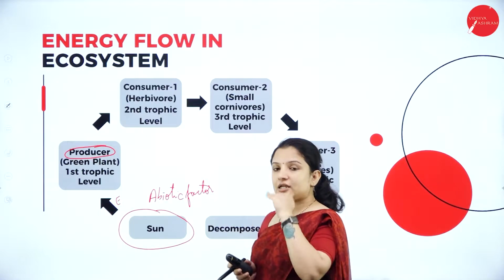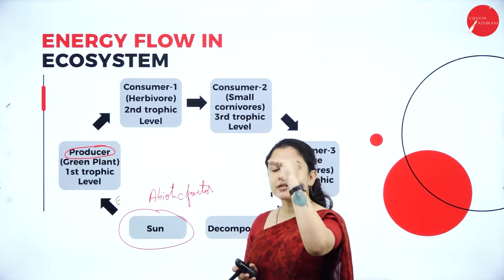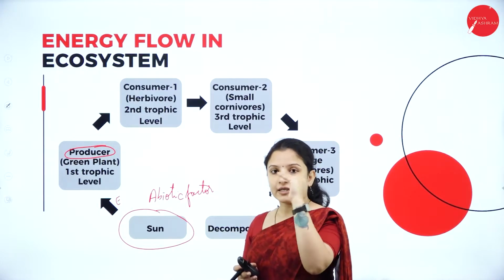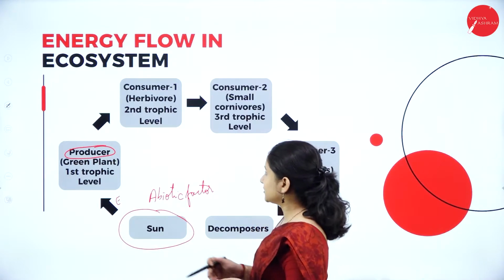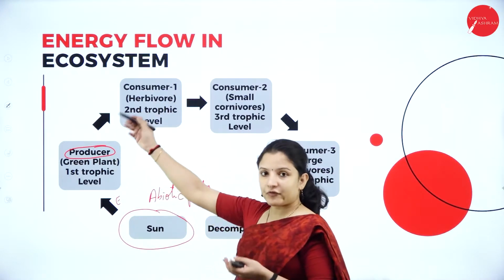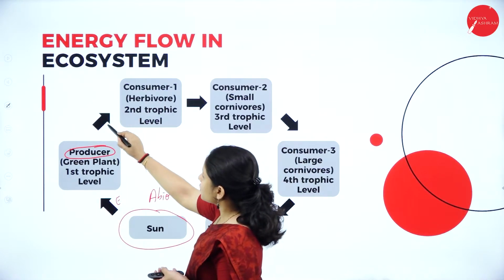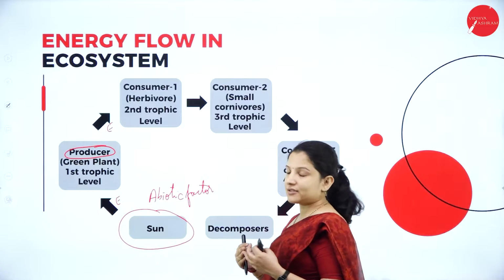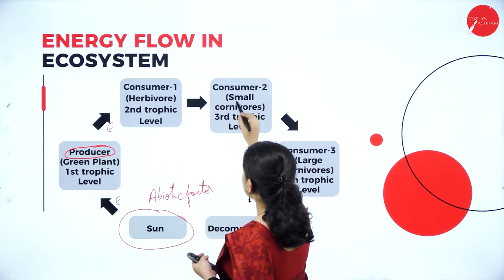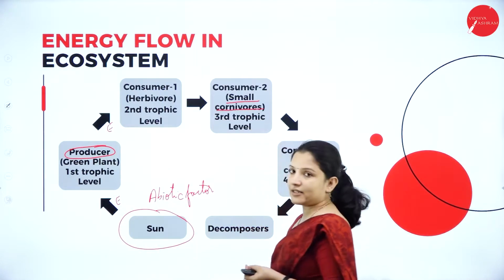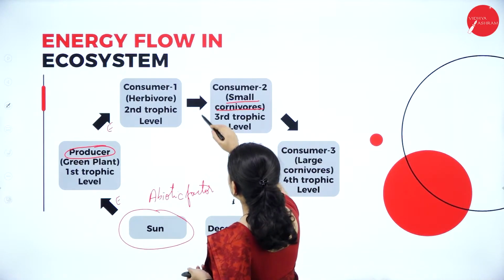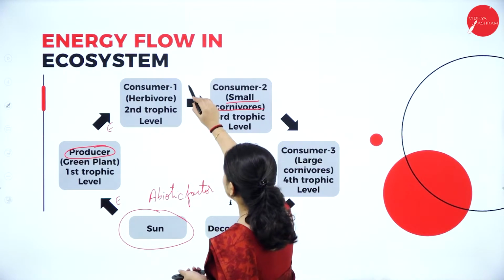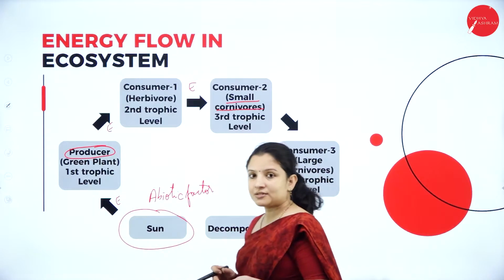In each trophic level, the energy tends to circulate or move in an ecosystem. When the herbivores feed on the green plants, energy moves from the producer into the herbivores, right? Next, the herbivores will be eaten by the small carnivorous animals, so the energy will move from the herbivores into the carnivorous animals.